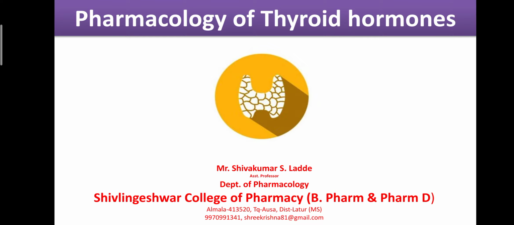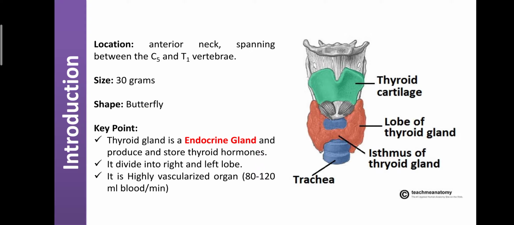As the brain develops very well, then only our memory power, our intelligence, our calculation power, our reaction power, our answering capacity, that is known as recalling memory, depend mainly upon the ability and secretions of the thyroid hormones from the thyroid gland. Okay, so today we learn the pharmacology of thyroid hormones. First, the introduction.